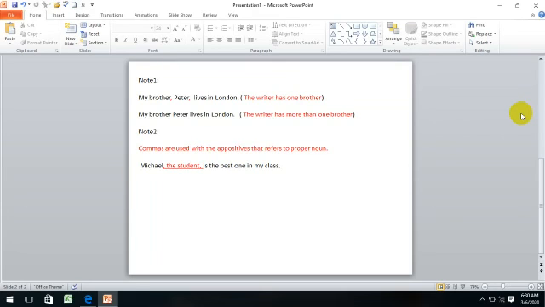Note 2. Commas are used with an appositive that refers to a proper noun. Alright. Michael, the student, is the best one in my class. Michael is a proper noun, of course. Where is the appositive that identifies the proper noun here? It is the student. Then I have to set off this appositive, the student, with commas, because it refers to a proper noun, which is Michael.